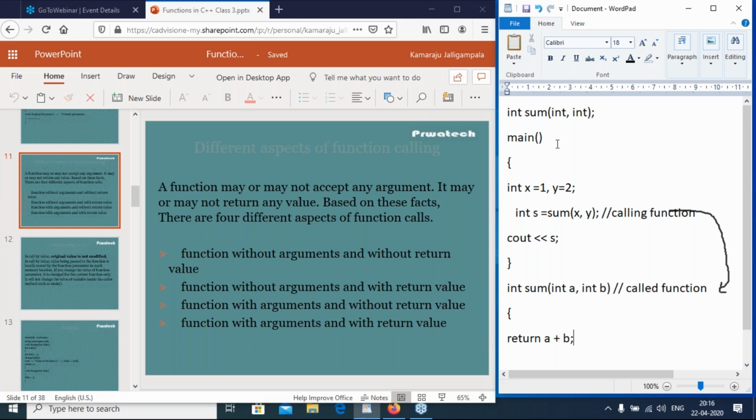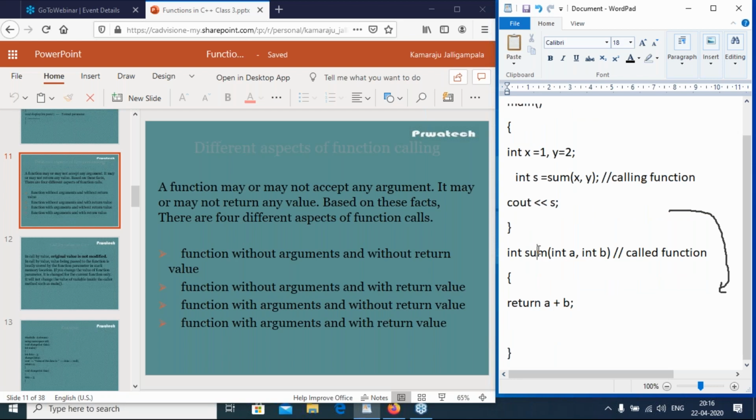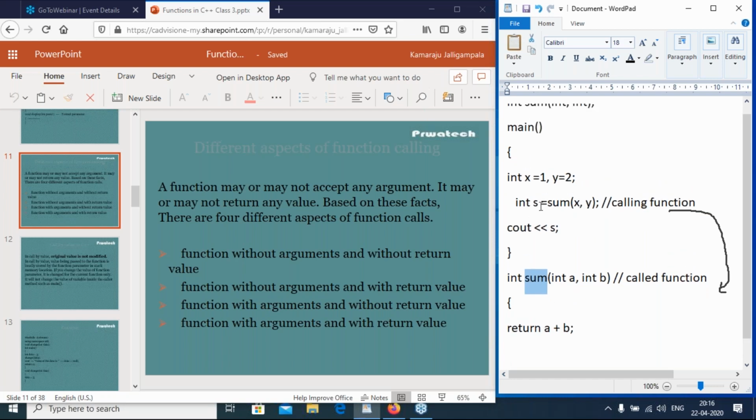So program starts with the main. X value is 1 and y equal to 2. Here sum of x y is the calling function. Whenever this statement executes, it goes to the called function. So sum is the function having two integer parameters and return integer. So return a plus b. It stores to s. Now s value is 1 plus 2, 3. 3 will be displayed on the console window. These are the four aspects of function calling.